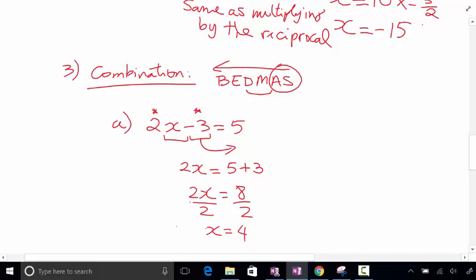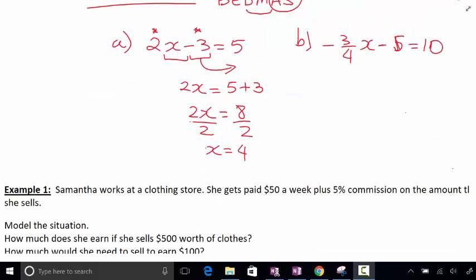Okay. All right, let's try one more, and then we'll go to our word problem. Okay, and I want you to try this with a partner or something. It's kind of slowing down on me now. All right, so let's try to do this. Is negative 3 over 4x. We're pushing this one over. It becomes a what?